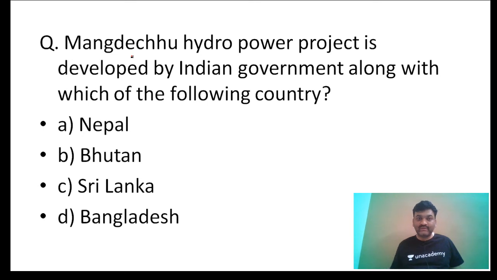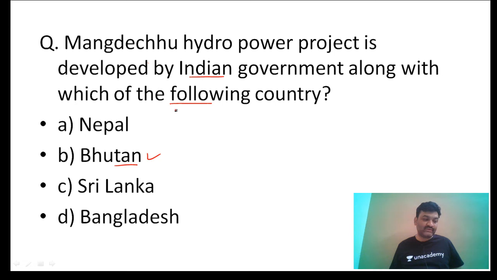Now next is the Mangdechu hydro power project. It is developed by the Indian government along which of the following countries? Yes. So the answer here is Bhutan.